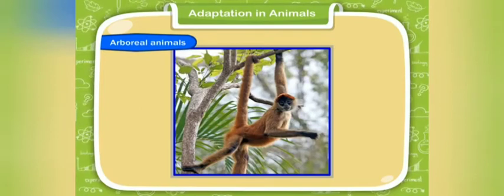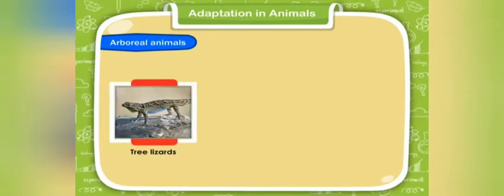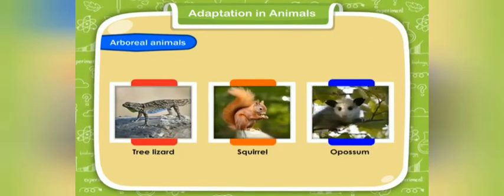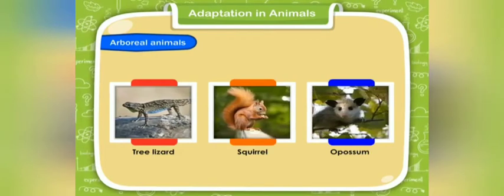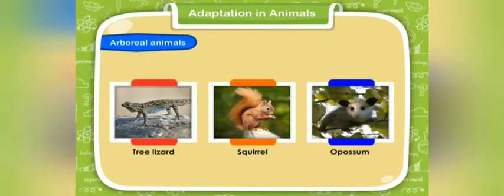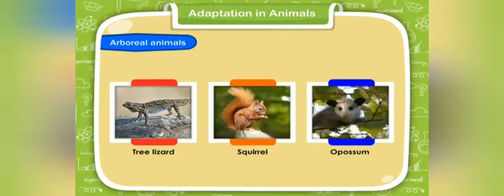Other arboreal animals such as tree lizards, squirrels, and opossums have strong claws to support them while climbing the trees. They also have spines or plates on their body to prevent them from slipping.